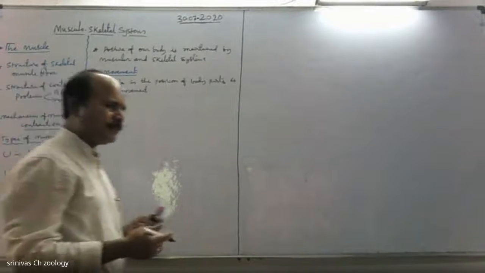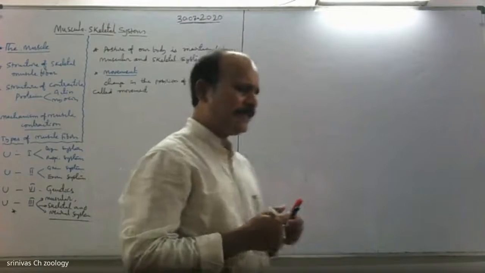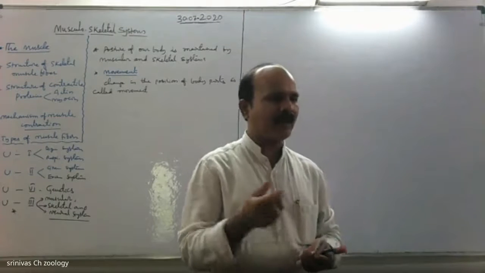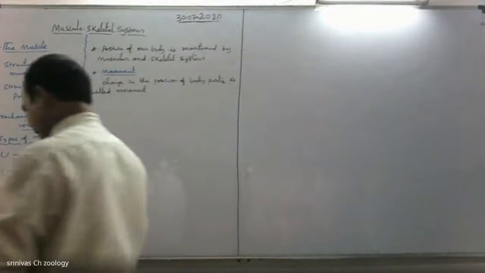Some of these movements result in changing place or location of organisms, called locomotor movements.